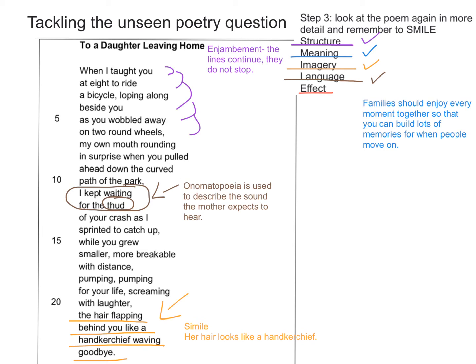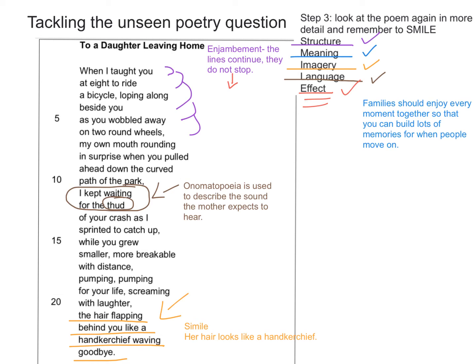So now we've picked out 4 different things that we could write about, but we haven't really thought about the effect. If we wrote about these now, our paragraphs wouldn't be really developed. It's always important that you do think about the effect that these devices have on the reader, so that's what we're going to do now. So if we look back at the points about structure that we made, enjambment is where the lines don't stop, they keep continuing over and over. Now we need to try and think, what is the effect this has on the reader as they read it?